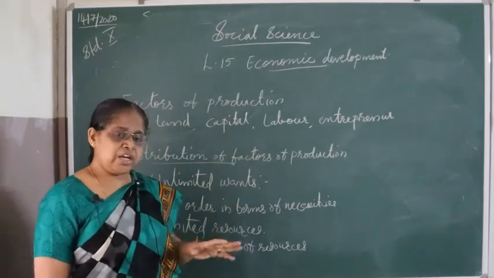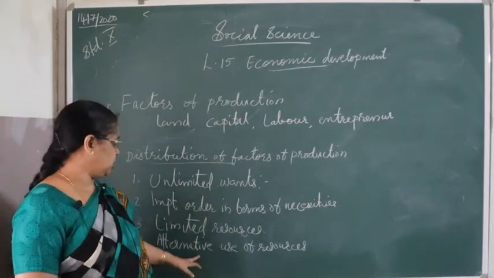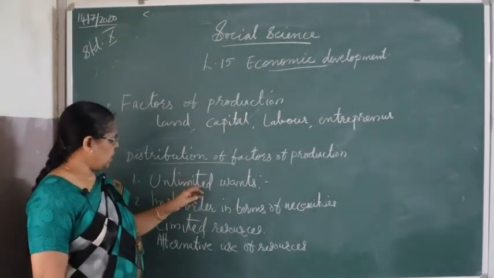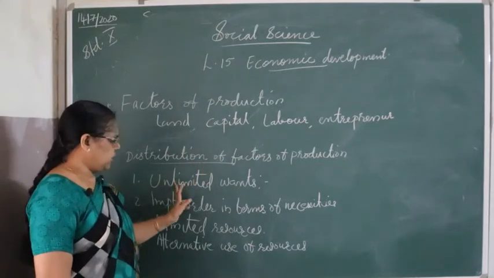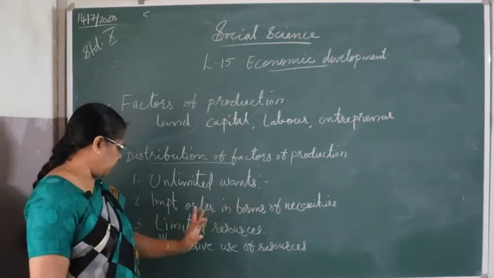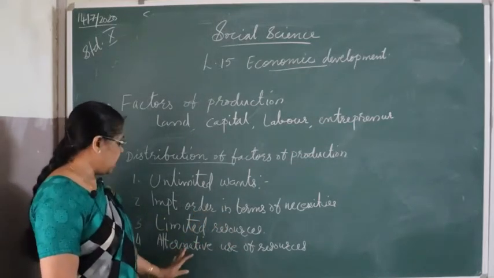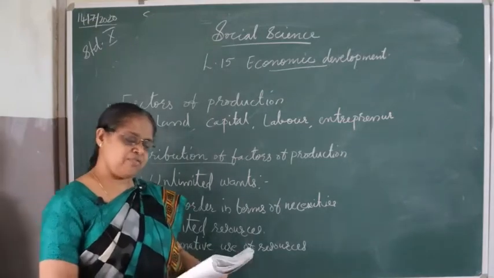So which one is more important, that we have to satisfy first. According to these factors: unlimited wants are there, important order in terms of necessities where we give priority, limited resources which we have to use judiciously, and alternative uses of resources.